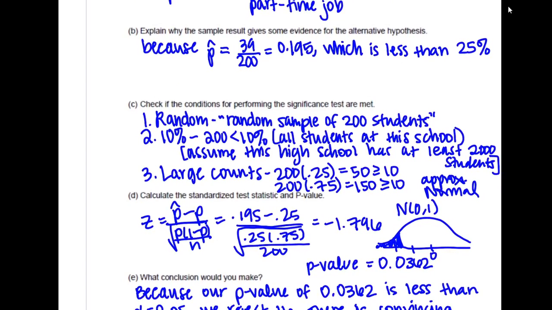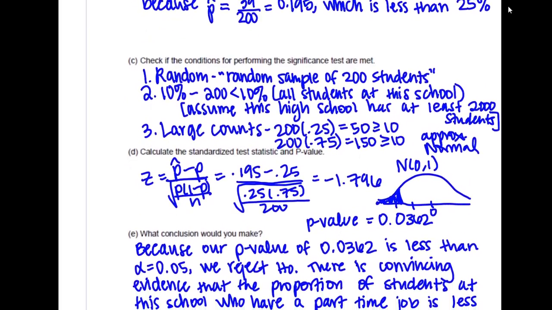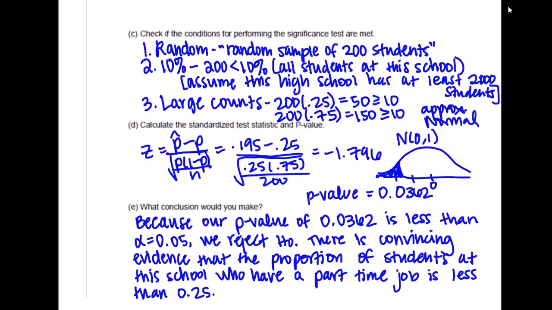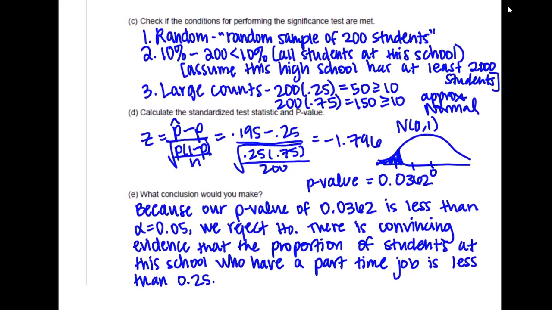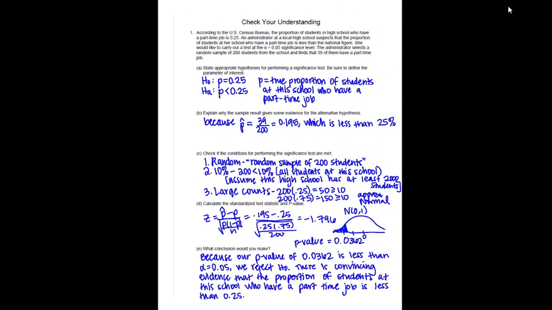What I like to do for the test statistic is I like to write the formula first, then fill it in, because that way I know what to put where. And then I will use normal CDF to get that p-value, and then conclude. So I'll give you a second to copy that down. Pause this video so you make sure that you got it all. And then if you've already done the next one, you can go ahead and keep watching. If you haven't done it, pause here to try it with the 4-step process.